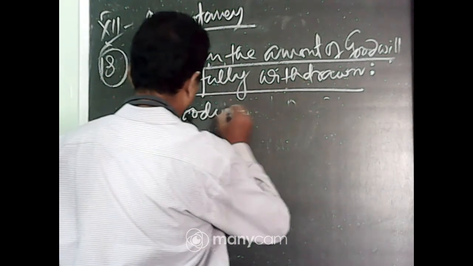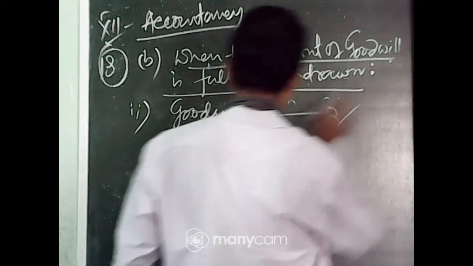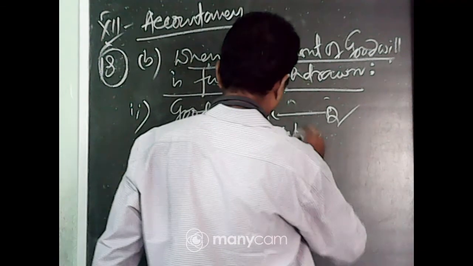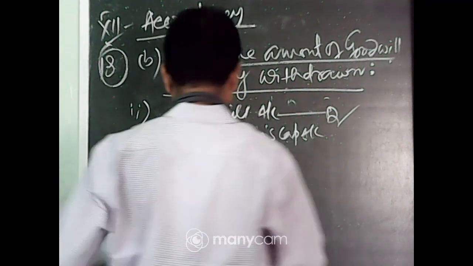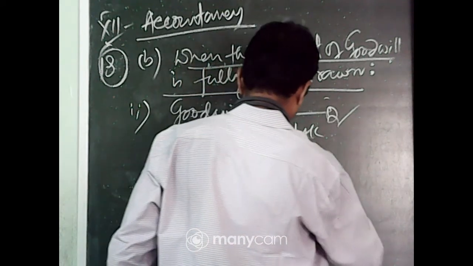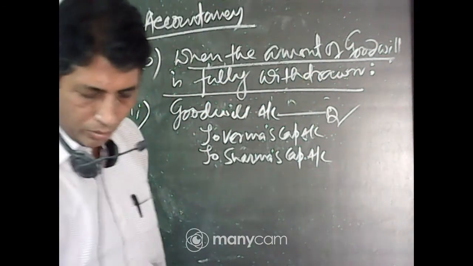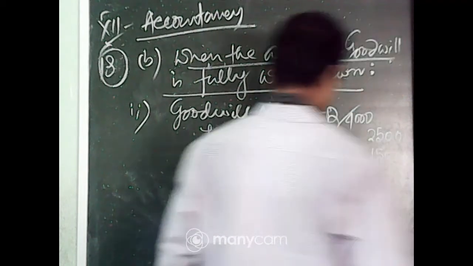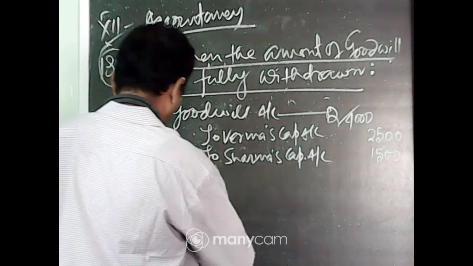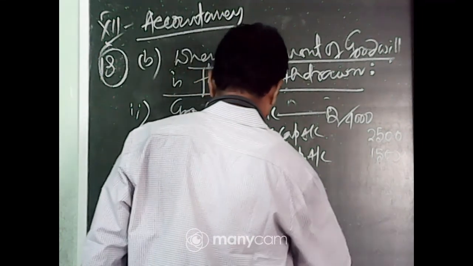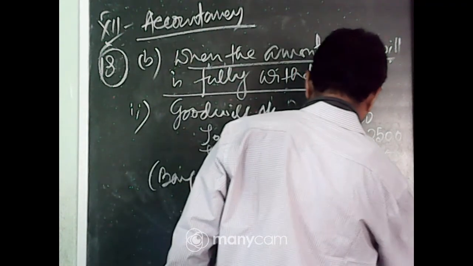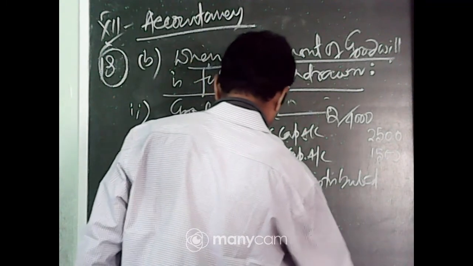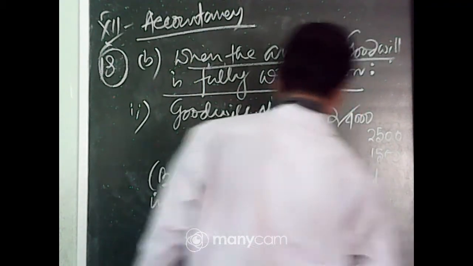Goodwill account debit to Bharma's capital account, to Sharma's capital account, 4,000: 2,500 and 1,500, being the goodwill distributed to the old partners in sacrificing ratio.